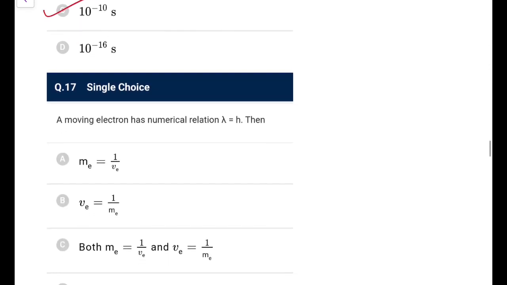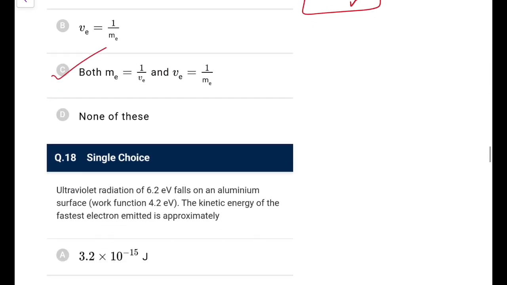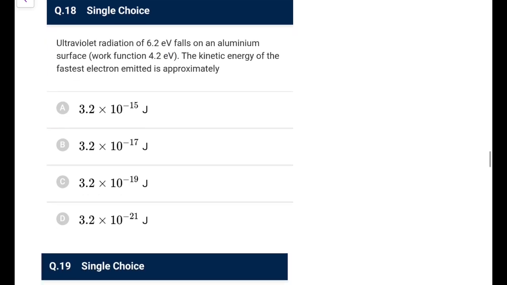Next, a moving electron has a numerical relation, lambda is h then. So lambda is h upon mv. So here it means mv is equal to 1. So that means mass is equal to 1 by v. That would be the answer. Okay, but v is also 1 by m. So better look at all the options, don't be in a hurry. Both options are appropriate. You have to take the best possible option. Best possible is not A and B, it is C.